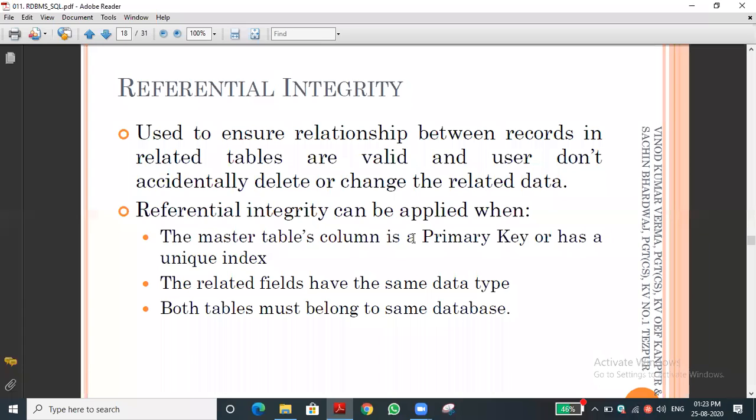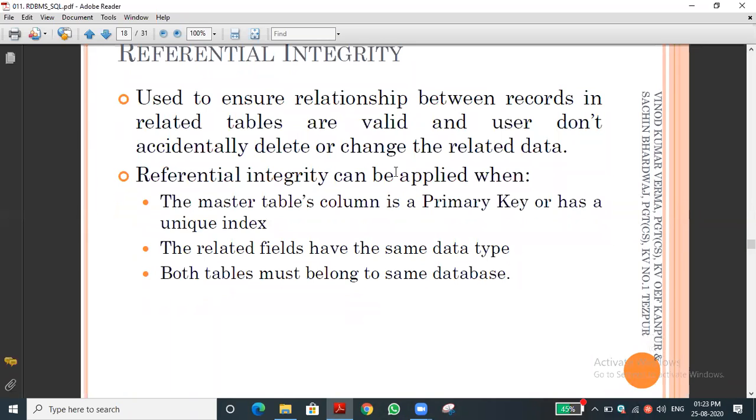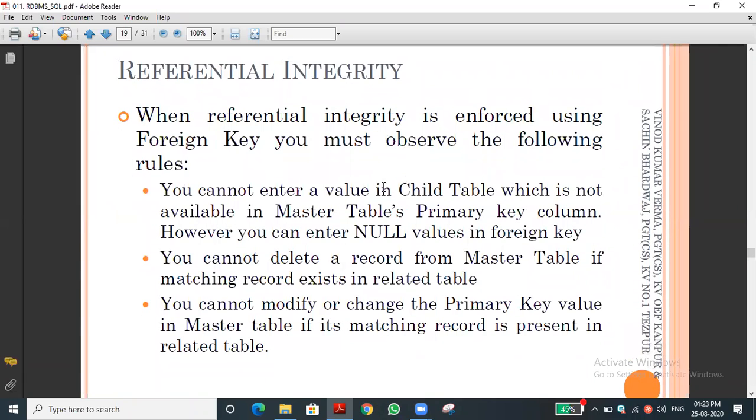If you want to make any changes, first we need to do the changes in the master table. Then only can we do the changes in the child table. That is referential integrity, which gives security as well as ensures the relation between the records in the two tables. Data must be valid for addition, changing, all those things. The second slide says the same thing. You cannot enter a value in the child table which is not available in the master table.